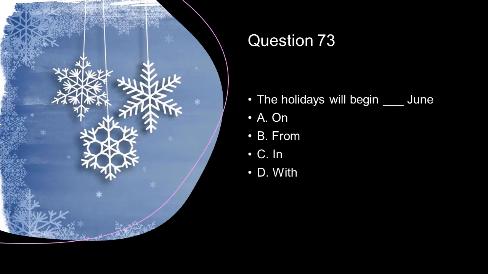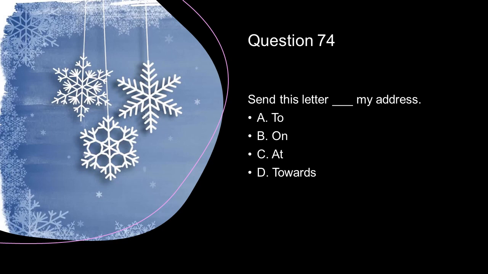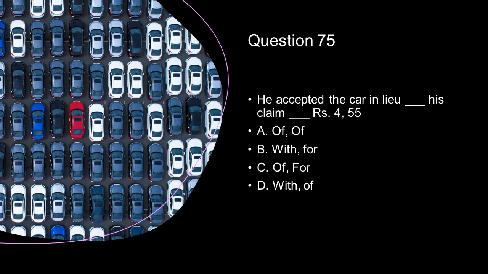To. The holidays will begin dash June. On. Send this letter dash my address. To. He accepted the car in lieu dash his claim dash rupees 455. In the first dash, of, and in the second dash, for.